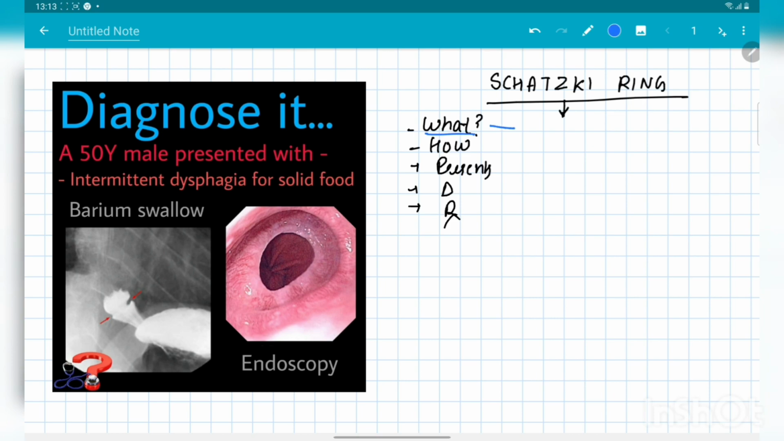Firstly, coming to our what. In the definition of Schatzki's ring, the main thing is that it is a ring kind of thing. It is present in the distal esophagus and mostly at the gastroesophageal junction.